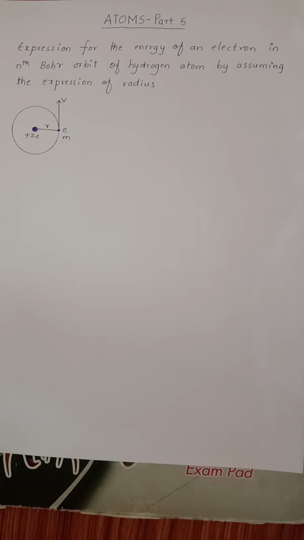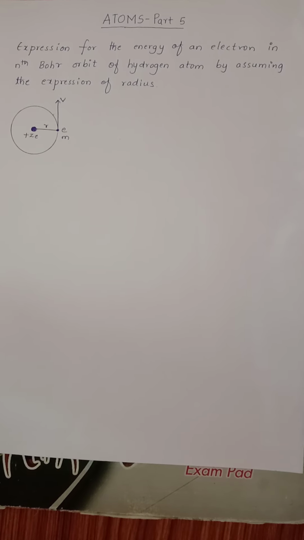On atoms, I have made 4 videos. This is the 5th video. Today we are going to study the expression for the energy of an electron in nth Bohr orbit of hydrogen atom by assuming the expression of radius.